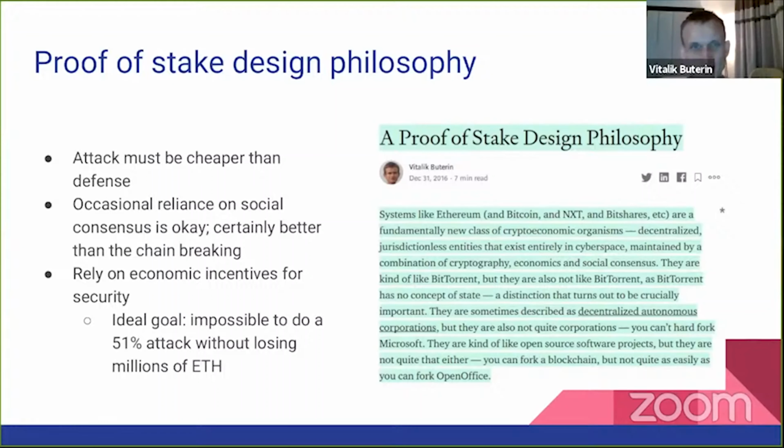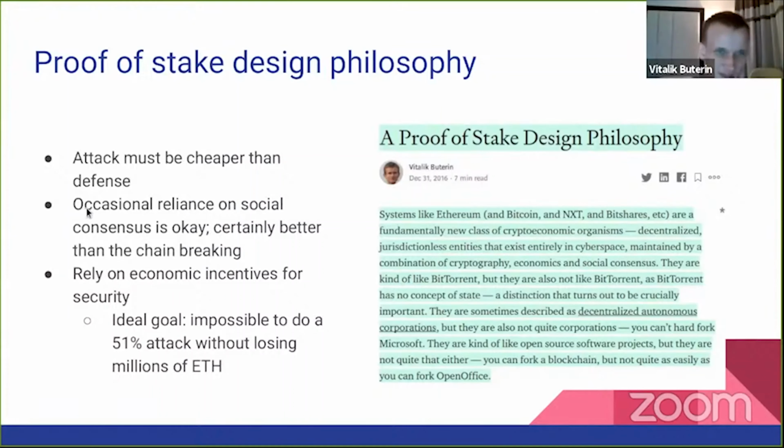So chains are only as difficult to destroy as they are to create, which puts a serious cap on proof of work chains' security. And in this post, I even argue that that one-to-one attack-defense relationship violates the cypherpunk ethos, right? The cypherpunk ethos is fundamentally about this idea that on the internet we can make defense much cheaper than attack, and cryptography accomplishes this, and proof of work does not, but proof of stake can, especially if you use penalties.